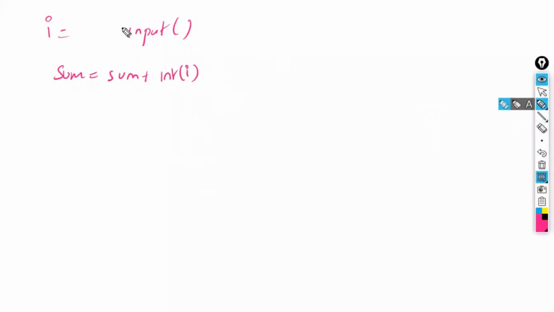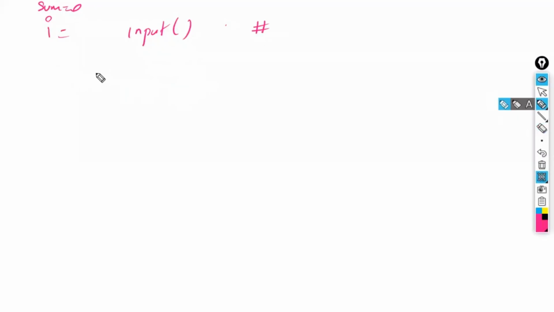First he is going to enter the first value. Some value has been entered, you are going to store it in I. That one you are going to convert to int and do the sum. Sum you are going to initialize with 0, and continue like this multiple times. Whenever the user has entered hash, at that time also it is going to be a problem, right? At that time also sum is sum plus int of hash, which again is going to throw the same kind of value error. Then what are you going to do?